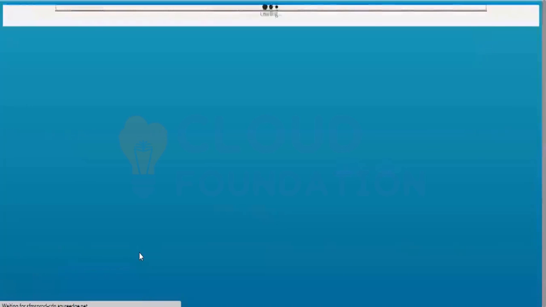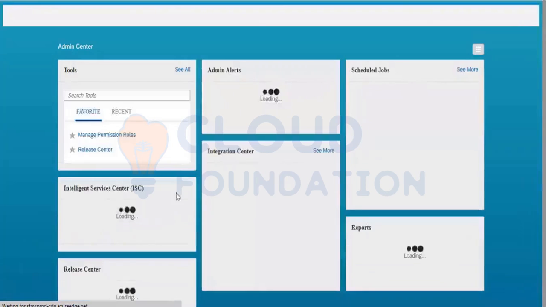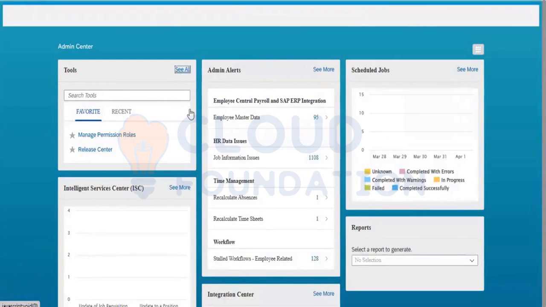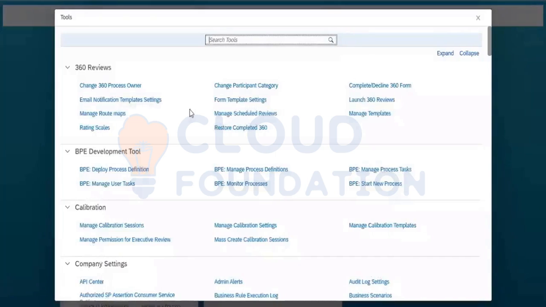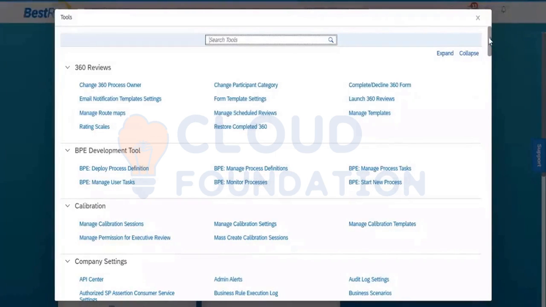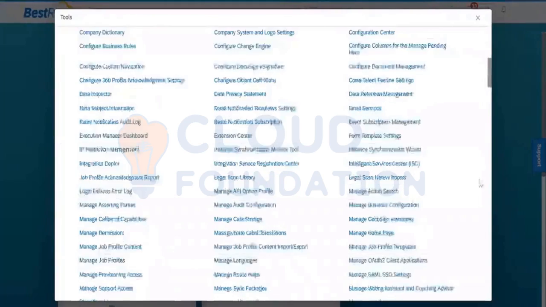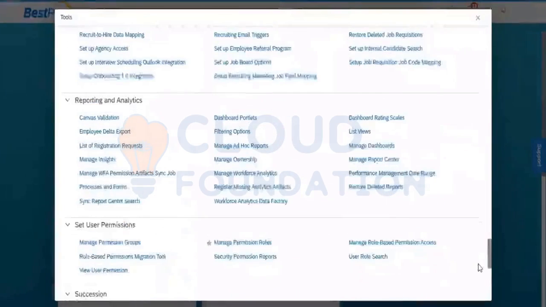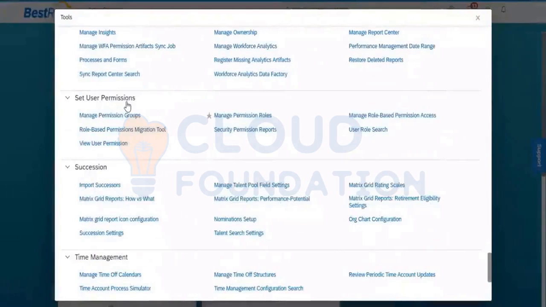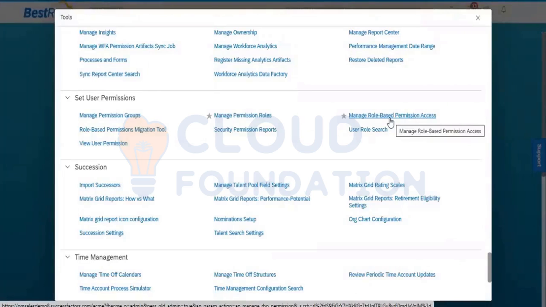Every time there is no requirement of going into the admin center because I can directly type, but I am just showing you. Again, I will go here. Now you can see set user permission. First permission, fourth and fifth. All 5 configuration tools are there. Right.